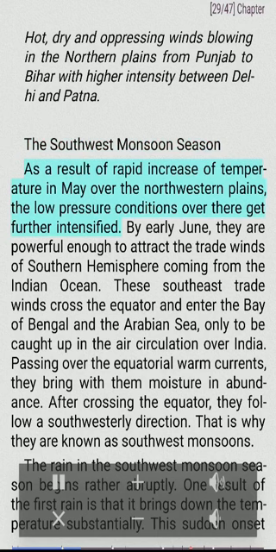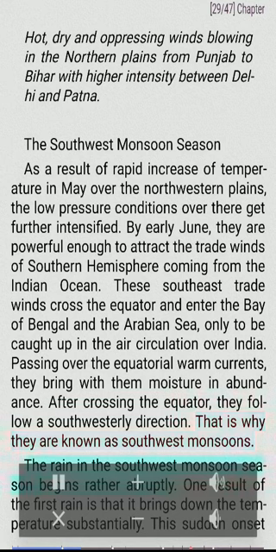As a result of rapid increase of temperature in May over the northwestern plains, the low-pressure conditions over there get further intensified. By early June, they are powerful enough to attract the trade winds of the southern hemisphere coming from the Indian Ocean. These southeast trade winds cross the equator and enter the Bay of Bengal and the Arabian Sea, only to be caught up in the air circulation over India. Passing over the equatorial warm currents, they bring with them moisture in abundance. After crossing the equator, they follow a southwesterly direction. That is why they are known as southwest monsoons.